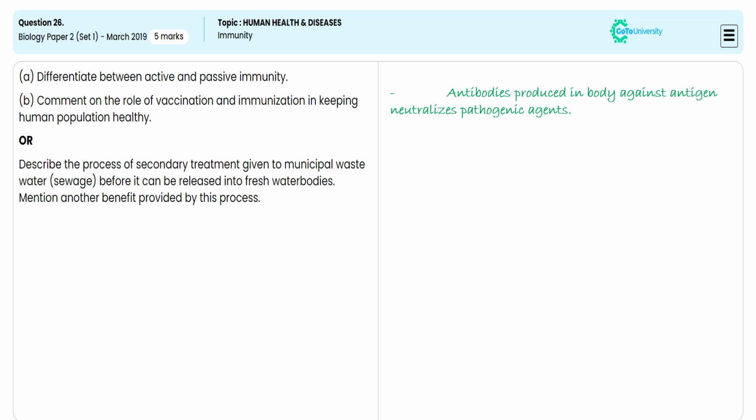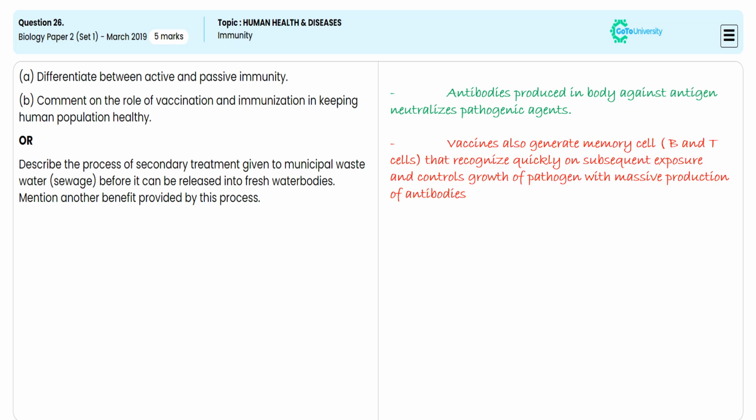And for specifying that vaccine also generates memory cells, B and T cells, that recognize the pathogen quickly on subsequent exposure and control the growth of the pathogen with massive production of antibody. For this specification, we are getting another half mark.